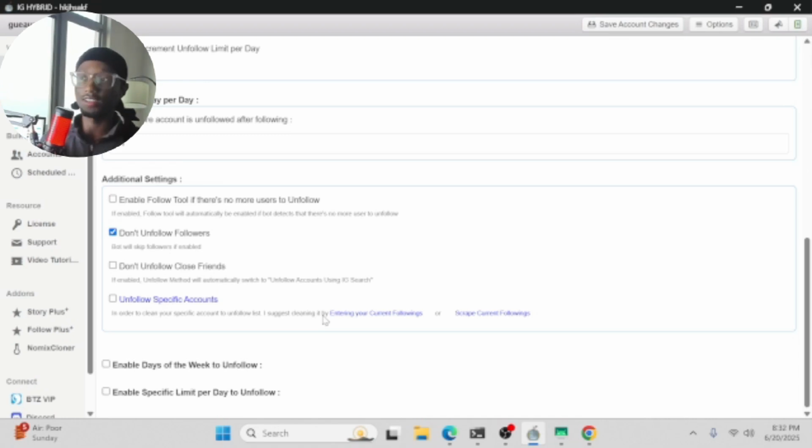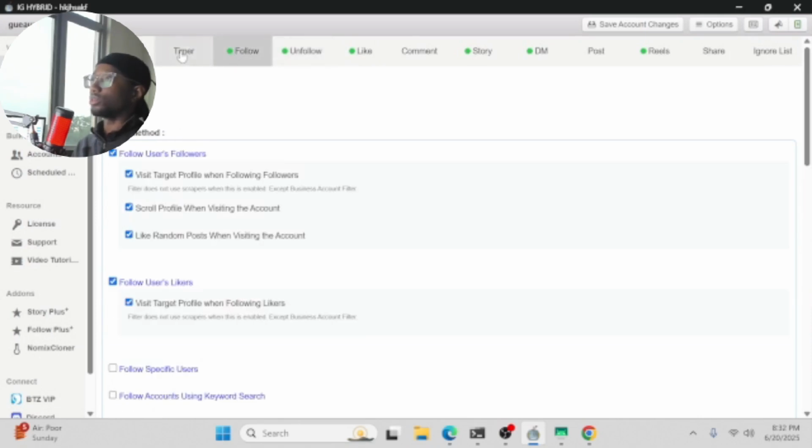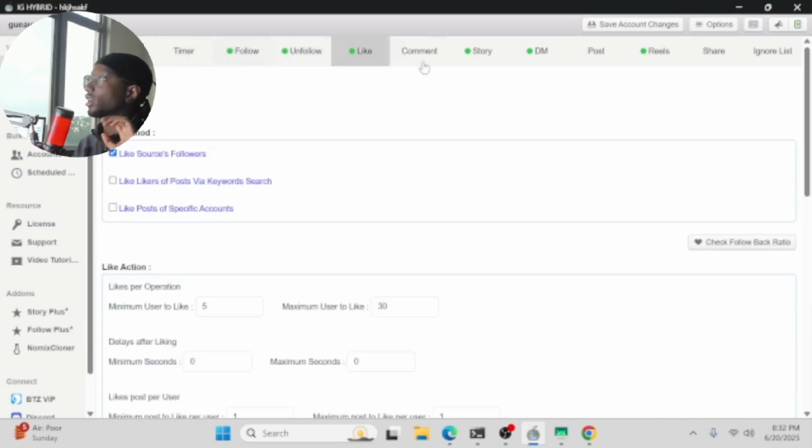So if your account already has follows, the best thing to do is turn on unfollow specific accounts, scrape all of your current followings, and then unfollow that way, in case your accounts happen to have a ton of follows. But this is it. This is how your account should look right here.